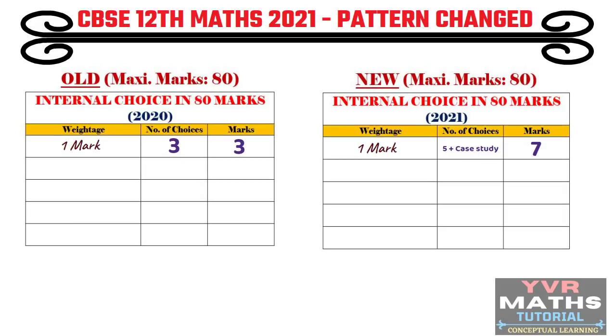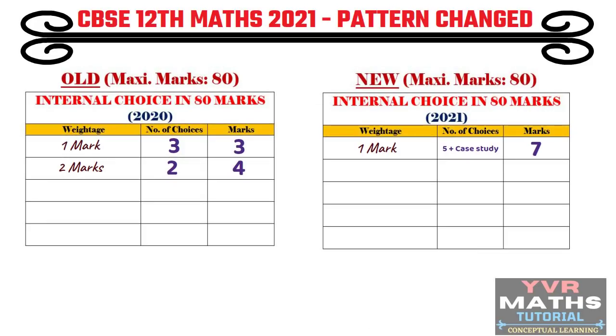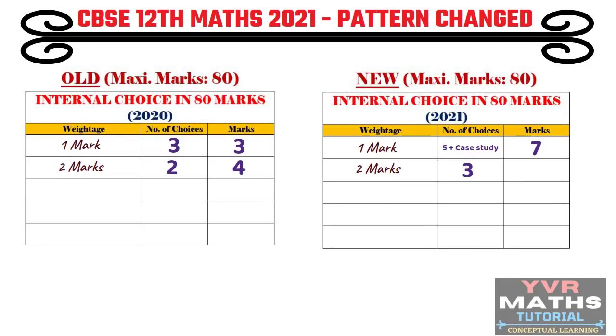Now in the old pattern, in the 2 mark section, 2 questions have a choice. Each question is 2 marks, so 2 into 2, 4 marks we have a choice. In the new pattern, for the same 2 mark questions, the number of choice questions is 3. Each question is 2 marks, so 3 into 2, 6 marks. So in the 2 mark section, we have 6 marks of choice.